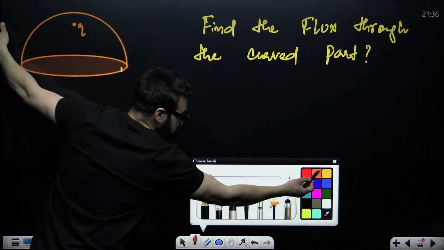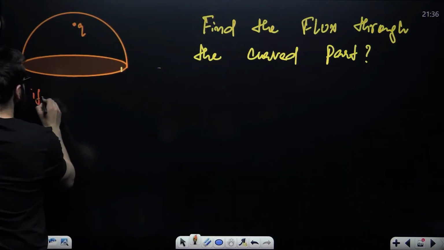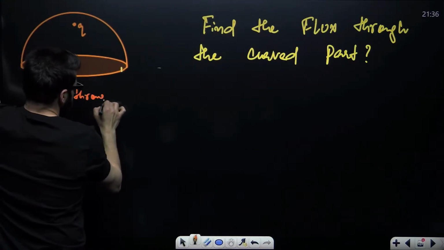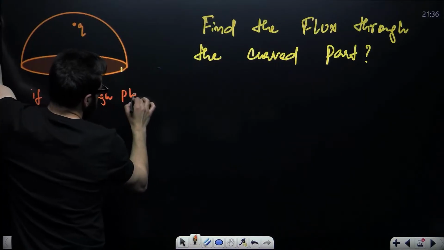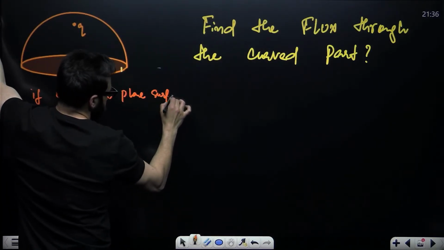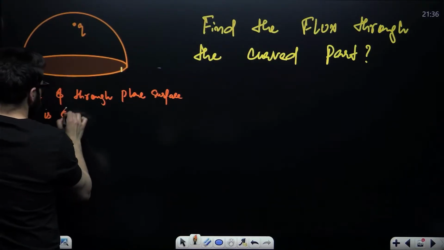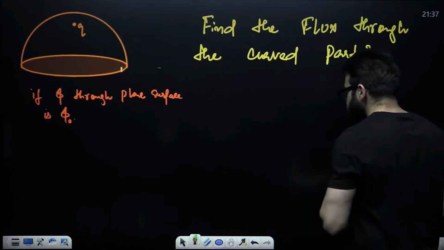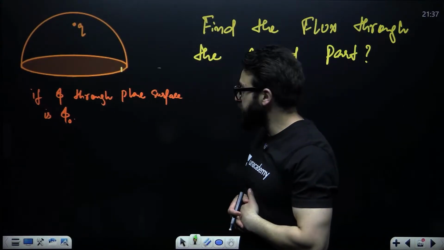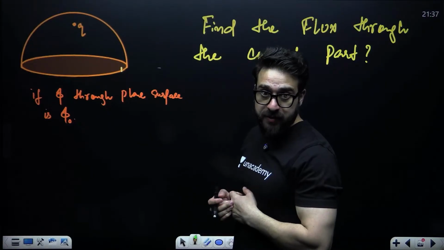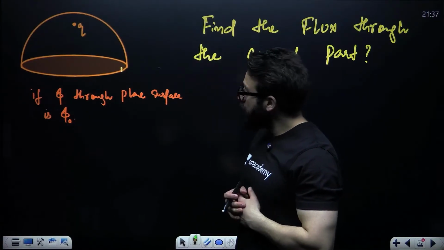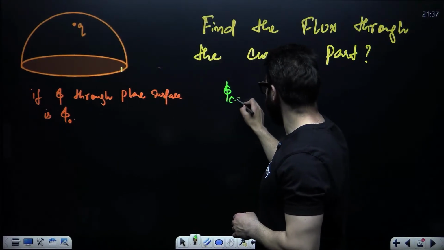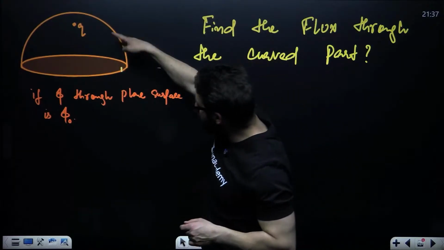If the flux through the plane surface is phi naught. Now guys, in this particular case, when it comes to this closed surface, it is made up of a curved surface plus a plane surface.